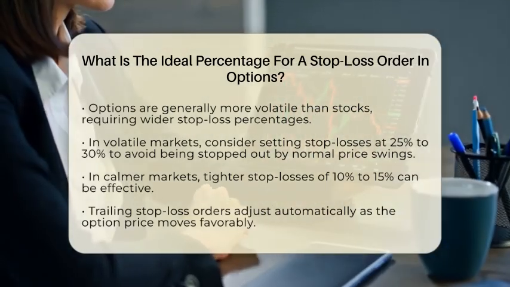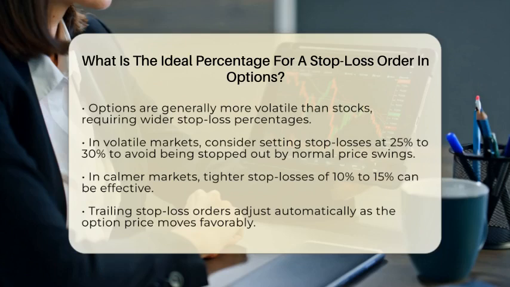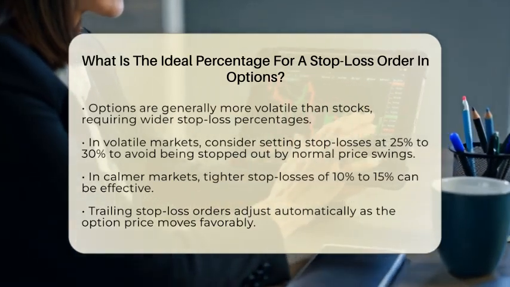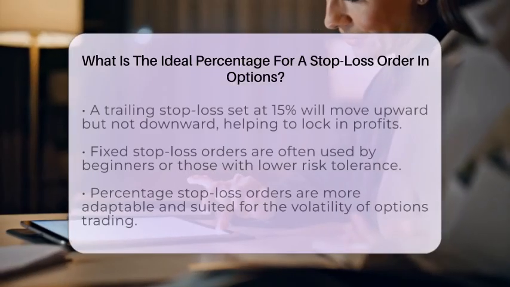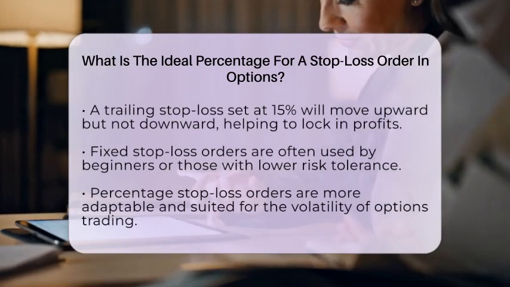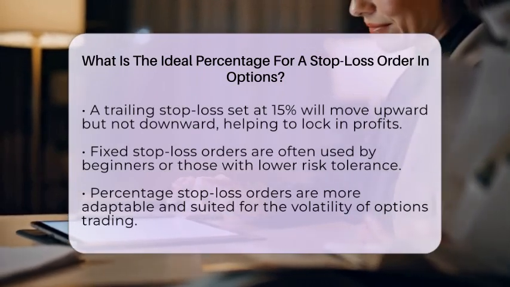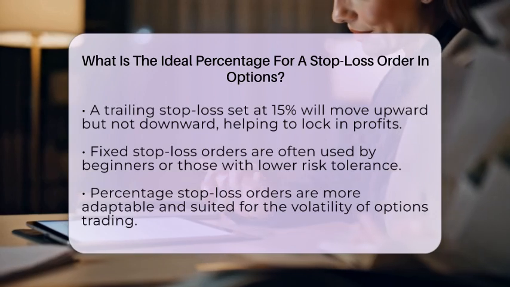Another tool you might consider is the trailing stop-loss. This type of order adjusts dynamically as the price of the option moves favorably. For example, if you set a trailing stop-loss at 15%, it will move upward as the option price rises but will not move down. This allows you to lock in profits while still protecting against downside risk.